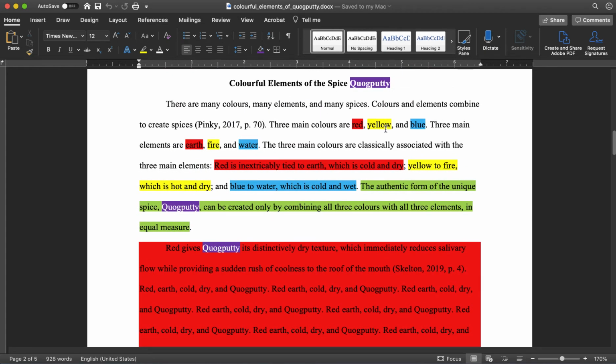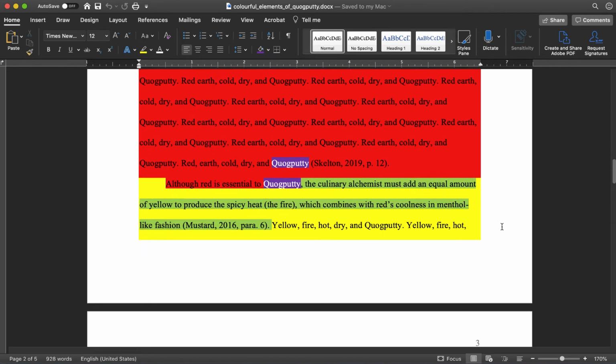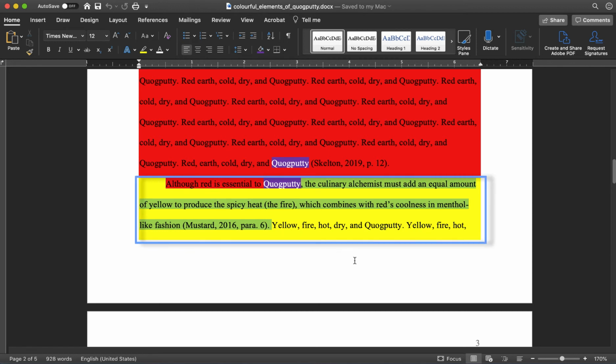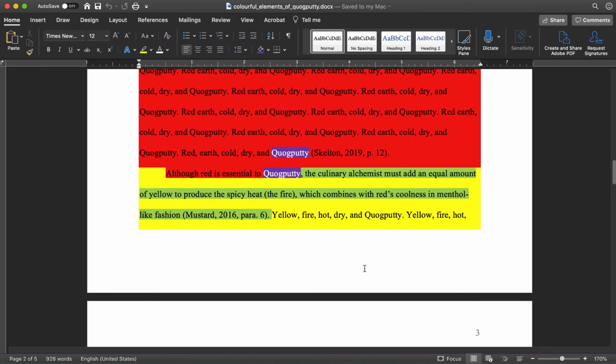Now, what's important? We keep this in parallel structure and we have transition sentences. So for the second paragraph, we move to the second item that was discussed in the introduction, yellow, yellow to fire, which is hot and dry. We have to first acknowledge what we discussed, which is red. So although red is essential to quag putty, now I'm moving into the thesis. The culinary alchemist must add an equal amount of yellow to produce the spicy heat, the fire, which combines with red's coolness in menthol-like fashion, and then a discussion of yellow. So I've nicely transitioned into yellow. Yellow, fire, hot, dry, and quag putty.